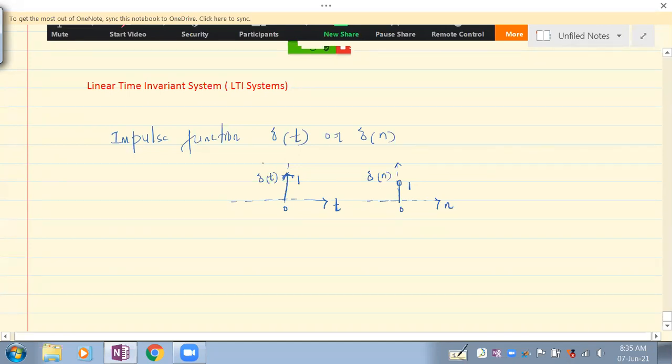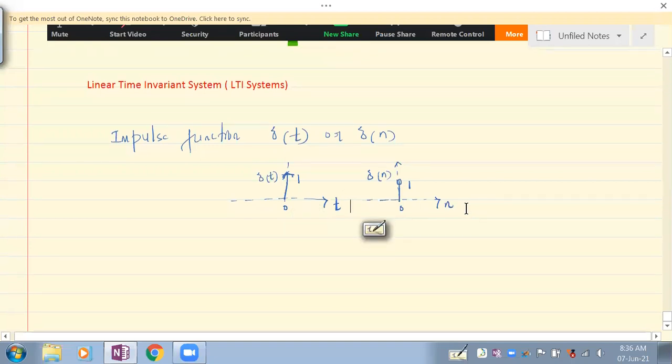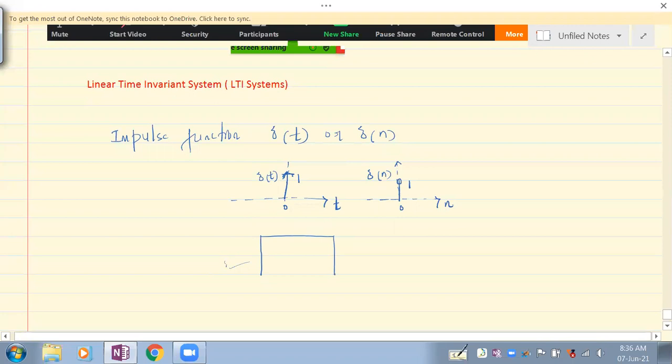So if this is the impulse function, then the response to this function is called the impulse response. That means, if you have a system like this, let this be our input, x of t. Let our x of t be delta of t.